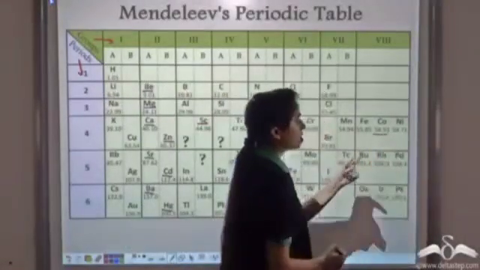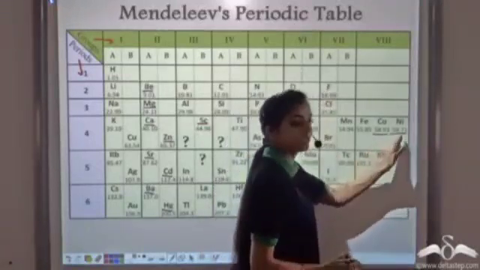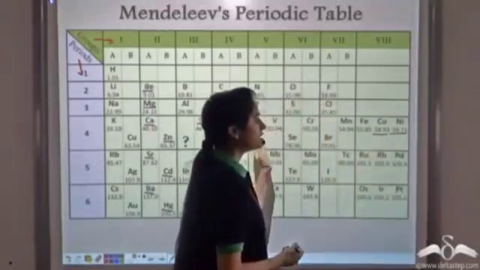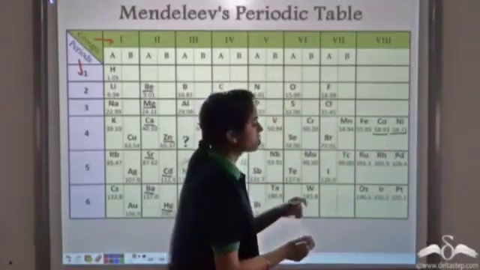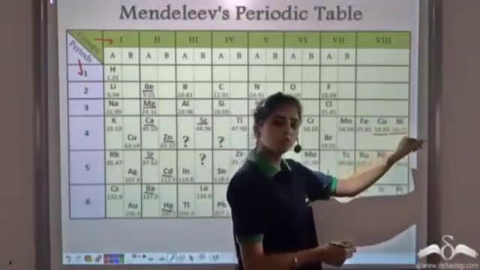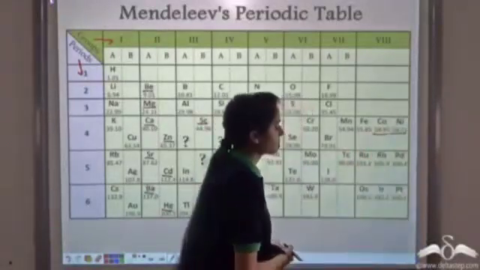Cobalt has atomic mass 58.93 and nickel has atomic mass 58.71. Mendeleev had placed the elements in increasing order of atomic masses. So why did he place cobalt before nickel? He should have placed cobalt after nickel, isn't it?